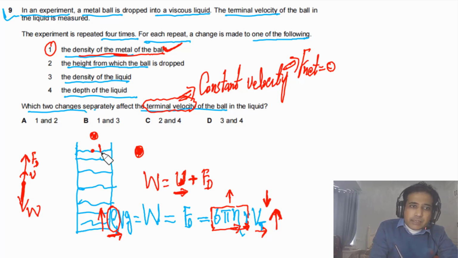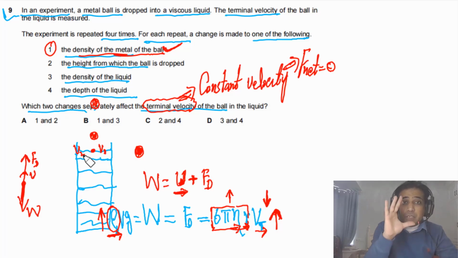We can say, let's say it has velocity v1. If we drop the ball from this point, when the ball reaches this liquid, let's say its velocity is v2. Its initial velocity will be different, but when the ball is here, it has reached terminal velocity. If we keep the density the same, the viscosity of the liquid the same, and the size of the ball, r, the same, how about the terminal velocity?